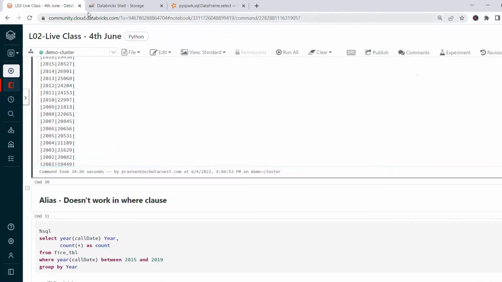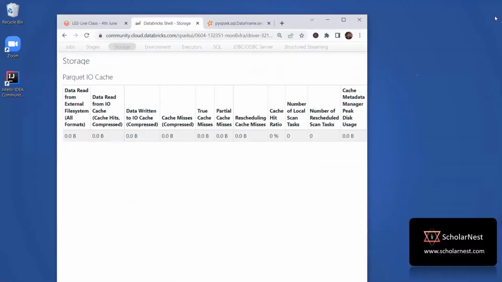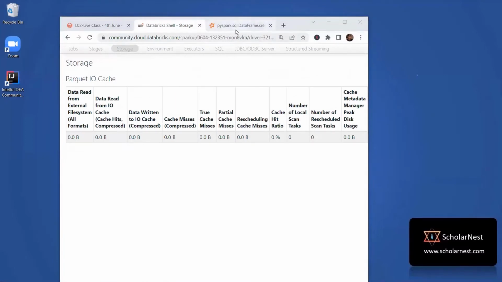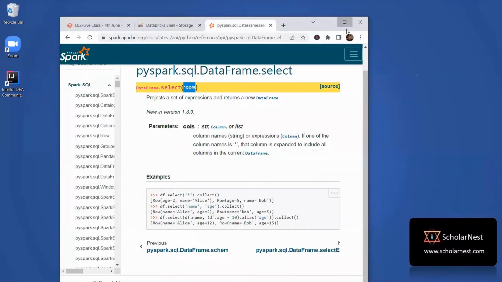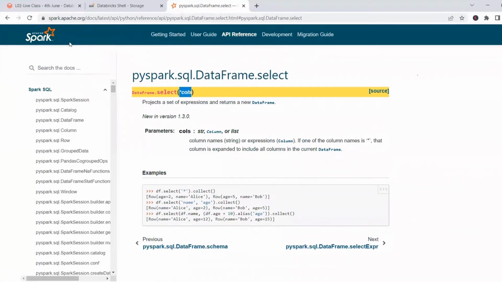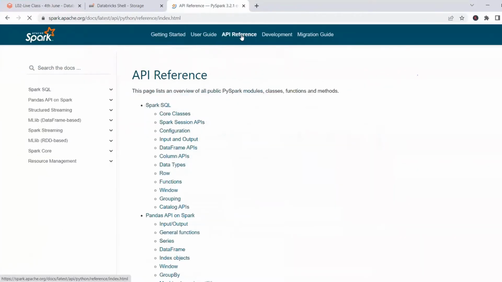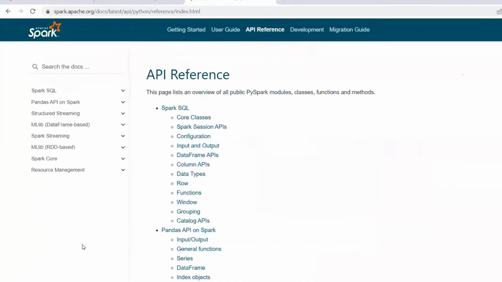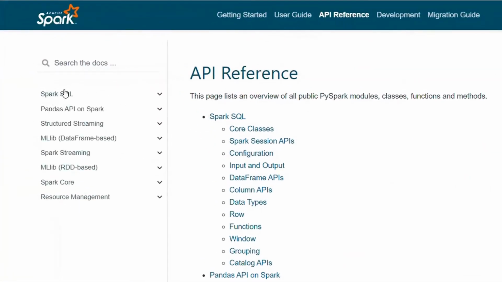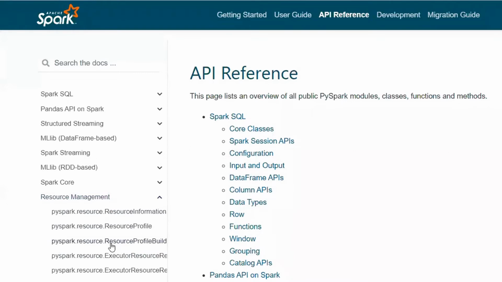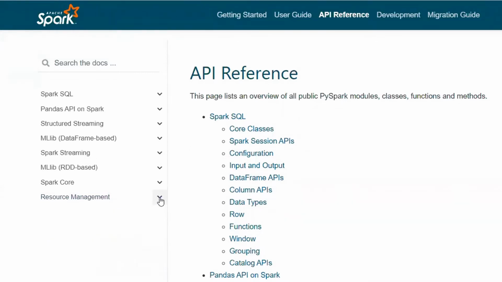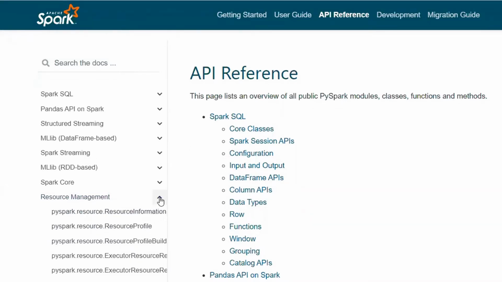Okay, so let me show you again, to give you some sense of the different stacks in the Spark doc. You go to the Spark documentation and come to the API reference page. This hierarchy is very important. The way they have listed it here is super important to understand. If you look at the bottom, what is there? Resource management. Resource management is how Spark manages cluster resources, how it allocates or receives cluster resources and all that.